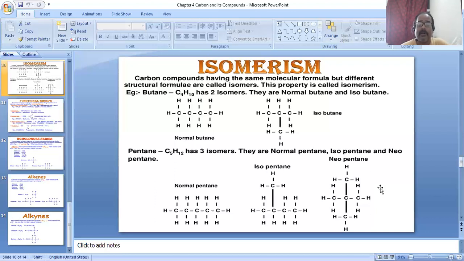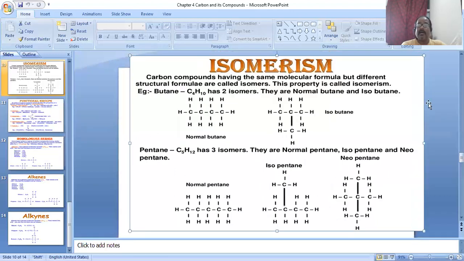And the naming: n for normal, iso, and neo. The rules for these types of naming and other properties we will discuss in the next video. Today the main content is isomerism. Again the definition, to repeat: carbon compounds having the same molecular formula but a different structural formula are called isomers, and this property is called isomerism.